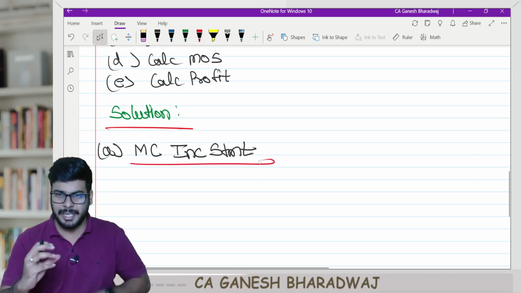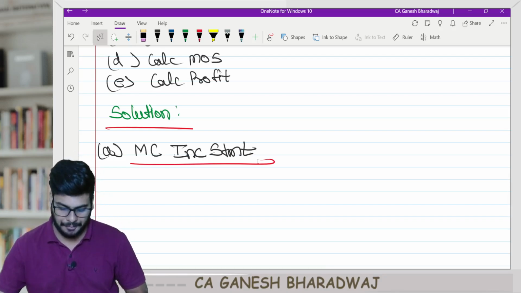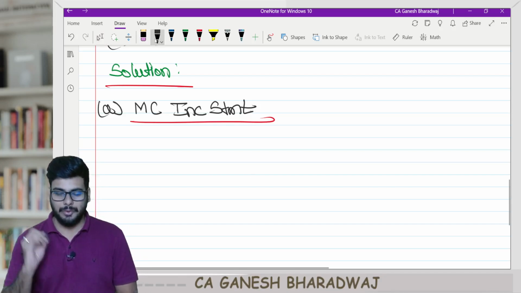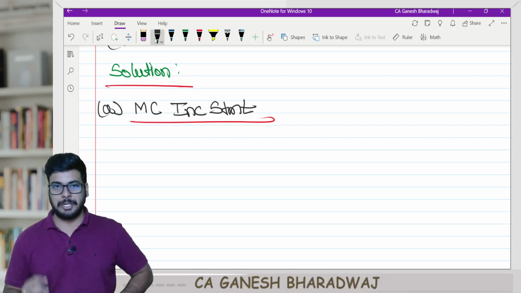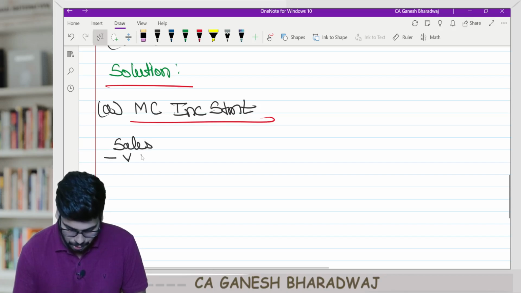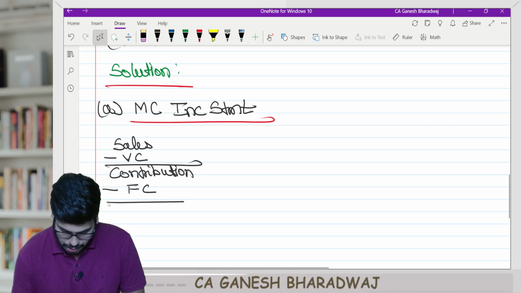Yes, I have already told you a few things before, but still, let us do it afresh here. Now, this is how your marginal costing income statement looks. Sales minus variable cost gives you contribution, and from that minus fixed cost gives you profit.